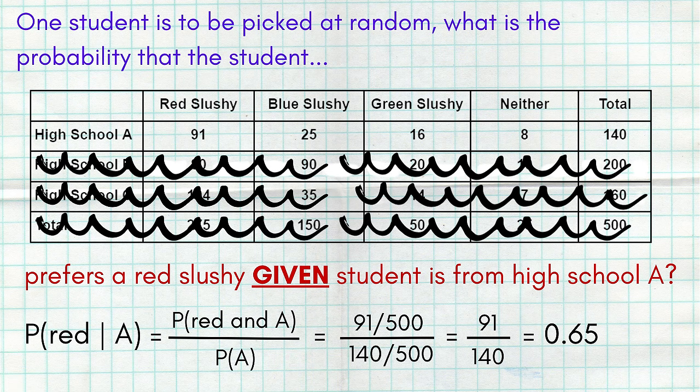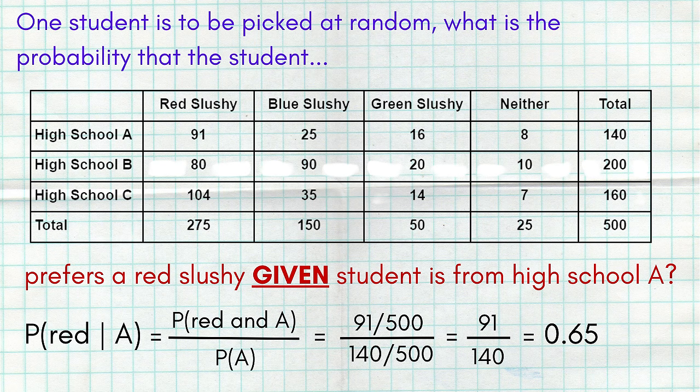We're only allowed to look at those 140 kids from high school A, and of those, 91 love a red slushie, so 91 out of 140. So you could logically think through this problem to get your answer, or you could certainly use the conditional probability formula, and it still works to get your final answer of 65%.